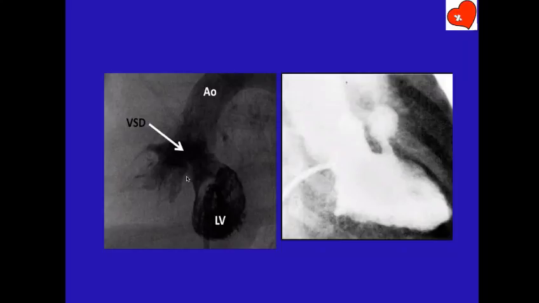Okay. Now, subaortic VSD of tetralogy is also profiled in the long axis view. So, whether it is perimembranous VSD or subaortic tetralogy VSD or subaortic muscular VSD or mid-muscular VSD, they are all profiled in the long axis view. Therefore, that is the first angiogram I always do in a case of VSD.